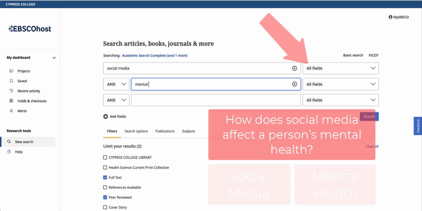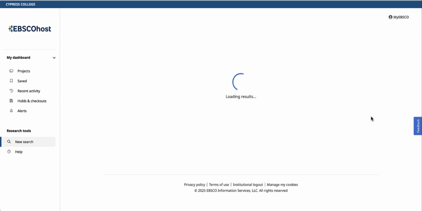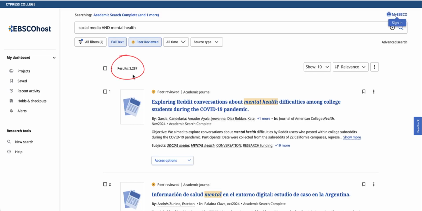Click on all fields to search specific fields such as title, author, subject, and more, but for now, let's keep this a keyword search and leave the all fields area as is. We got thousands of results, but likely only a handful of these will actually be relevant to our specific research needs. Let's narrow this down to something more manageable and useful by using the filters located under the search box.